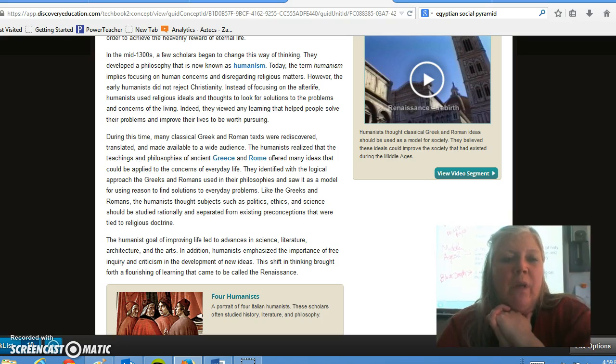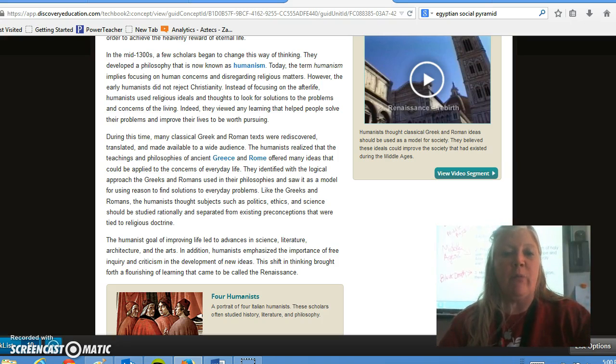During this time, many classical Greek and Roman texts were rediscovered, translated, and made available to a wide audience. The humanists realized that the teachings and philosophies of ancient Greece and Rome offered many ideas that could be applied to the concerns of everyday life. They identified with the logical approach the Greeks and Romans used in their philosophies and saw it as a model for using reason to find solutions to everyday problems. Like the Greeks and Romans, the humanists thought subjects such as politics, ethics, and science should be studied rationally and separated from existing preconceptions that were tied to religious doctrine.